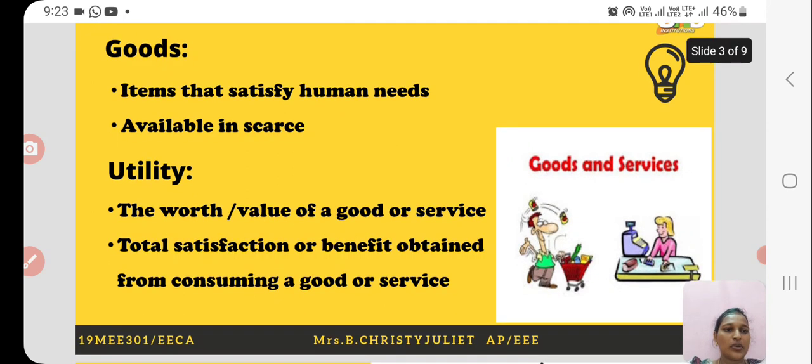Next we will see utility. Utility is defined as the worth or the value of a good or a service. It is the total satisfaction or benefit obtained from consuming a good or a service.